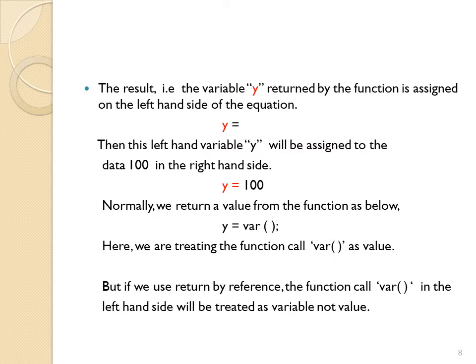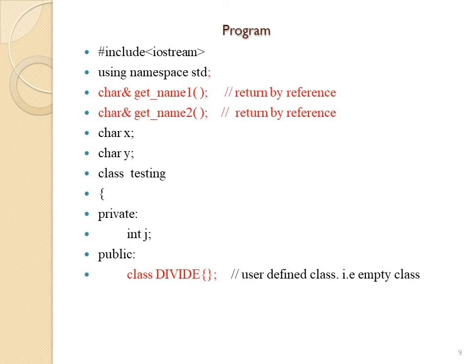Normally we return a value from the function as below, y equal to, with the function call on the right hand side. Here we are treating the function call as a value, but if you use return by reference, the function call on the left hand side will be treated as a variable, not a value. Program. So include iostream, and we are using namespace here.